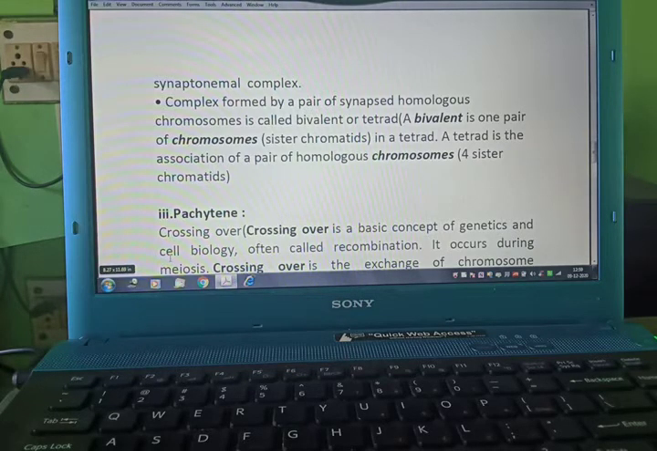A bivalent is one pair of chromosomes in a tetrad, and a tetrad is the association of a pair of homologous chromosomes. And what are homologous chromosomes? They have similar shape, size and structure, but with 4 sister chromatids, 2 shorter, 2 longer.